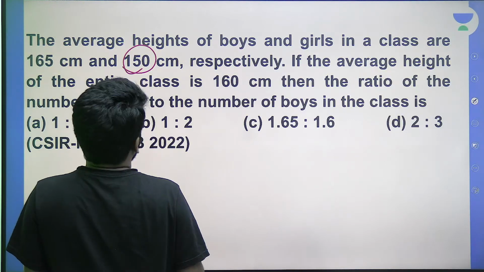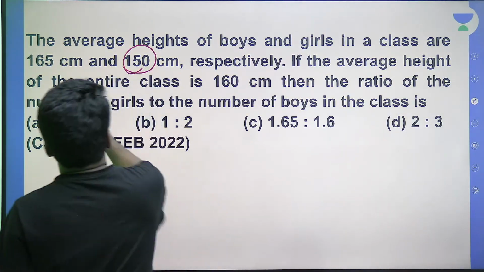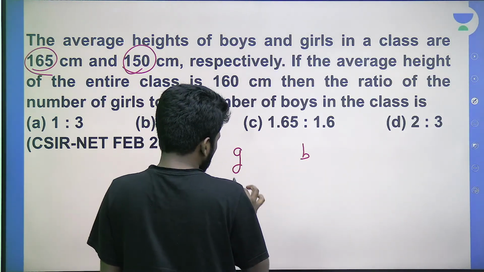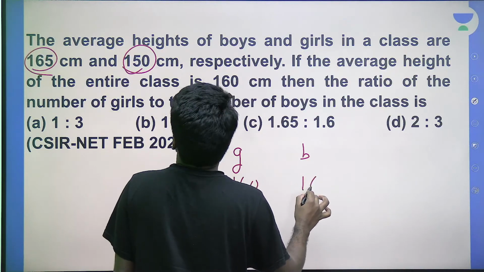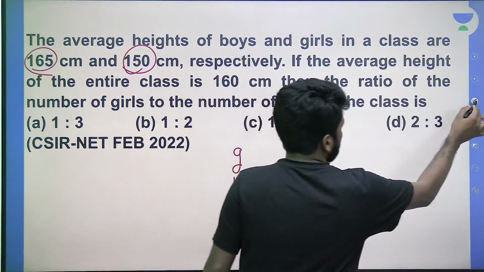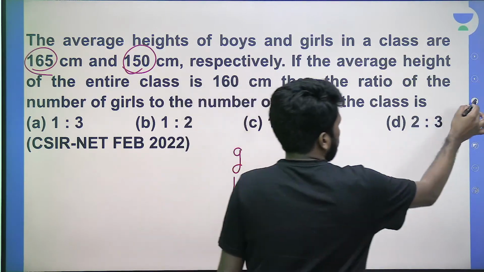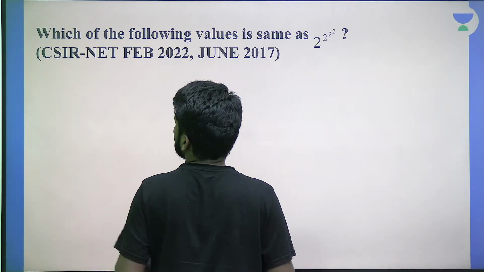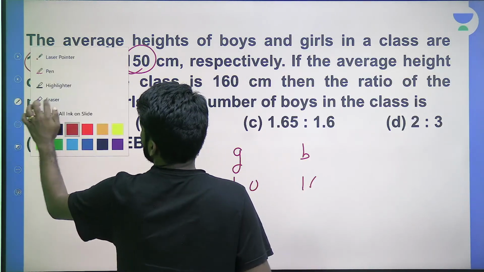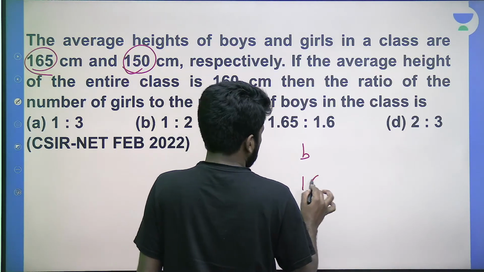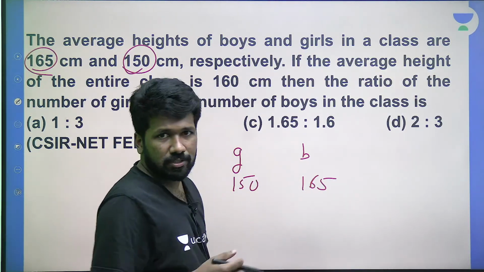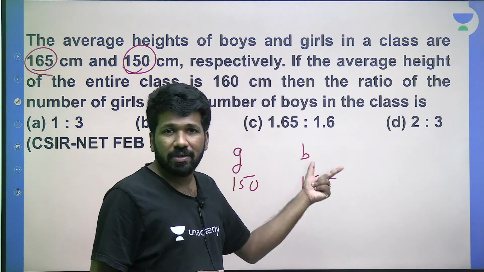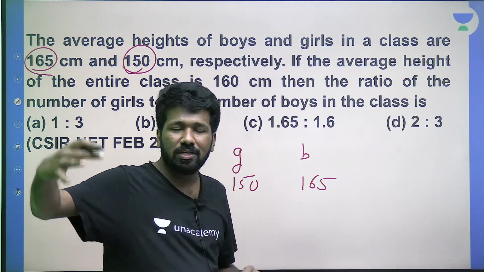150 is the average height of girls and 165 is the average height of boys. So girls number, boys number, 160, 150, 165 is the averages of these two groups of people. These two are mixed. In what proportion is it mixed? That is how this question is connected to the mixtures and alligation chapter.